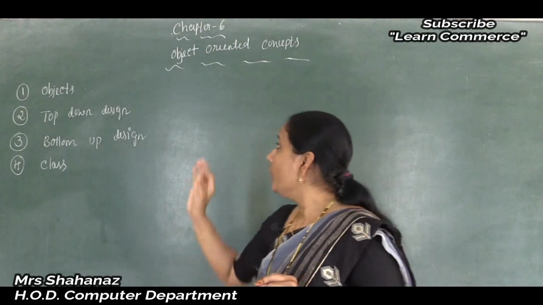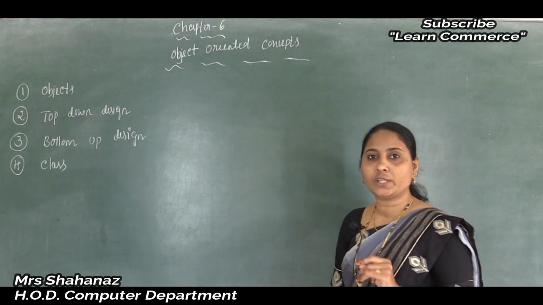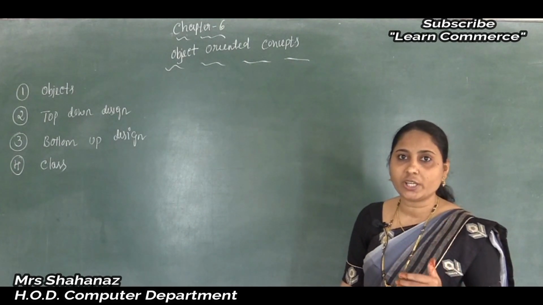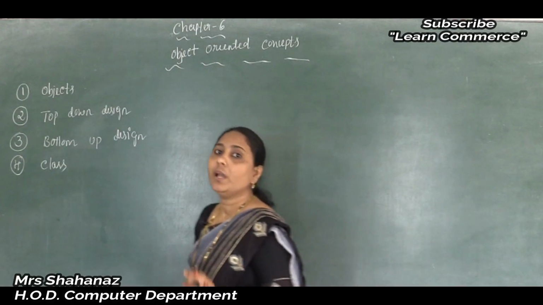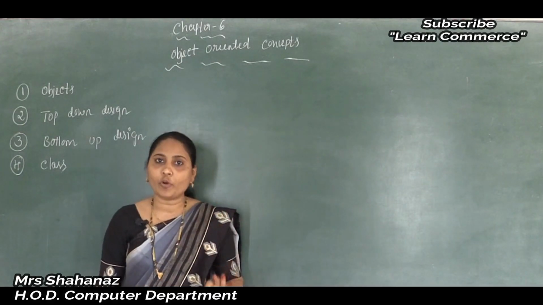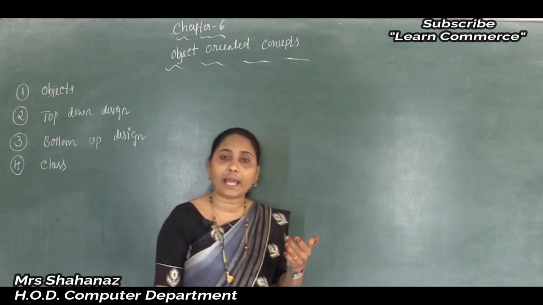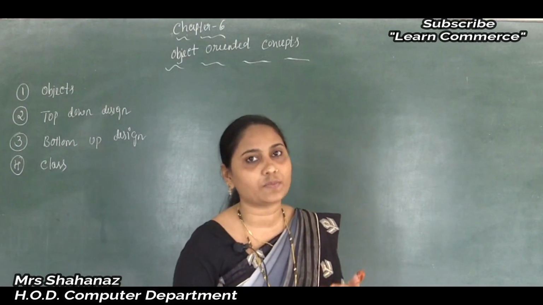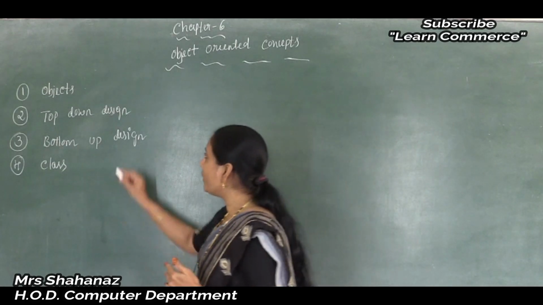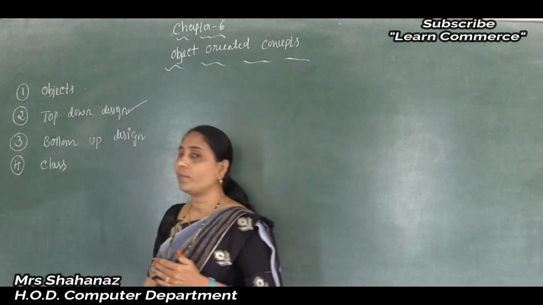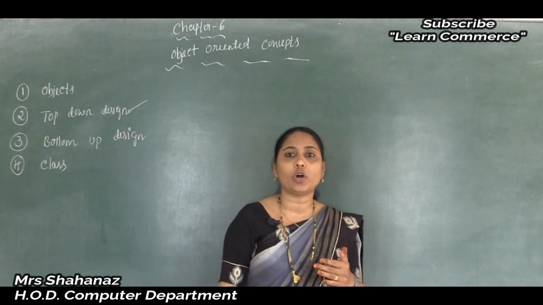Okay, now we completed the meaning of the object. What's the meaning of the object here? And also we gave one example for the object. The object is the mobile phone, and I already said some of the characteristics of the mobile phone as well as the features of the mobile phone. Okay, now after completing that, let's go to our second topic, that is the top down design.